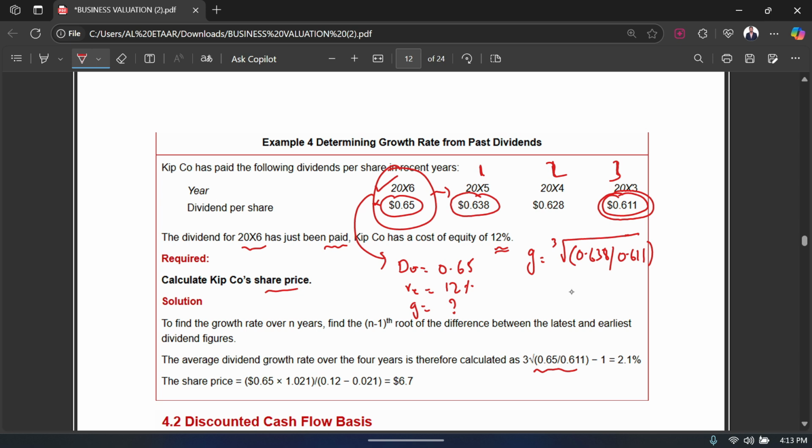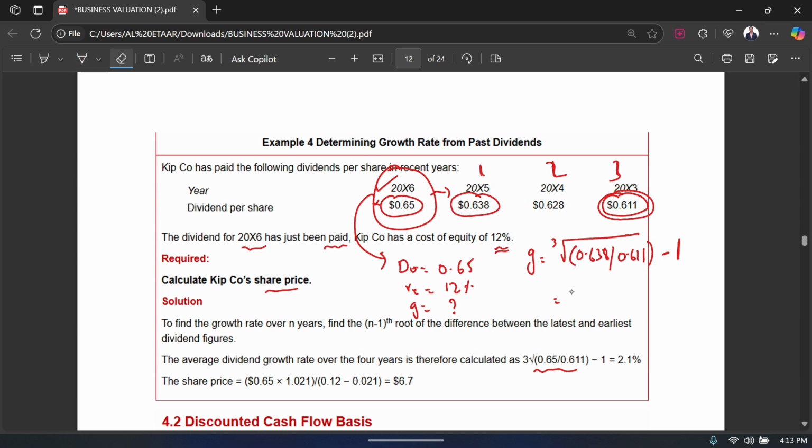Why? Because these were 3 years. 1, 2, 3. Okay. And now from that, you are going to just subtract 1. So this is the formula that we use. So if, for example, there had been 2 years, you would have taken the square root instead of cube root. If there had been 4 years, then you would have taken the 4th root instead of cube root. Okay. So that's how it changes.